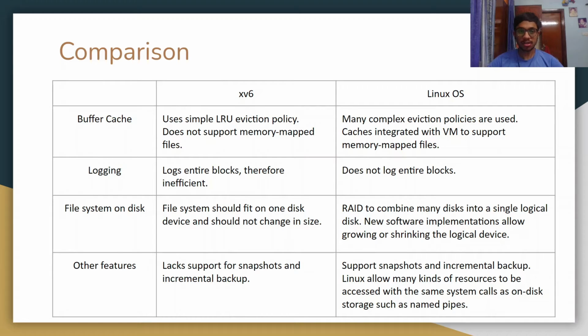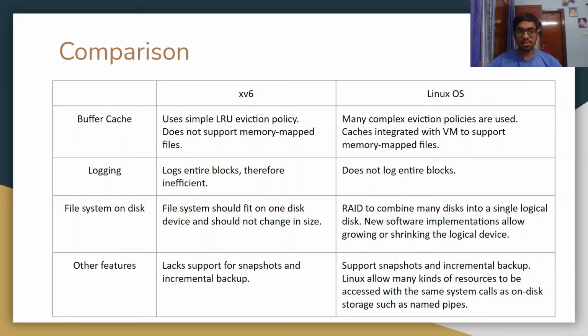So in buffer cache, XV6 uses a simple LRU eviction policy. However, in case of Linux OS, many complex eviction policies are used. XV6 doesn't support memory mapped files, whereas in Linux OS, caches integrated with virtual memory support memory mapped files. Logging. XV6 logs entire blocks even if there's a change in very few bytes, therefore it is inefficient. However, Linux OS does not log entire blocks.